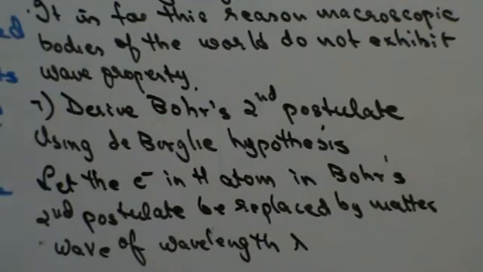Let's assume that lambda is the wavelength of the matter wave that is replacing the electron.